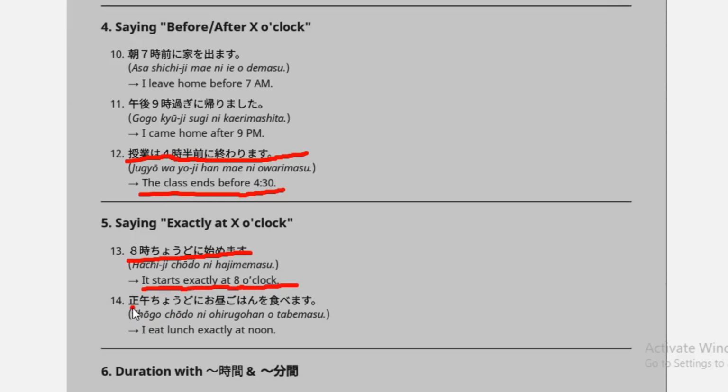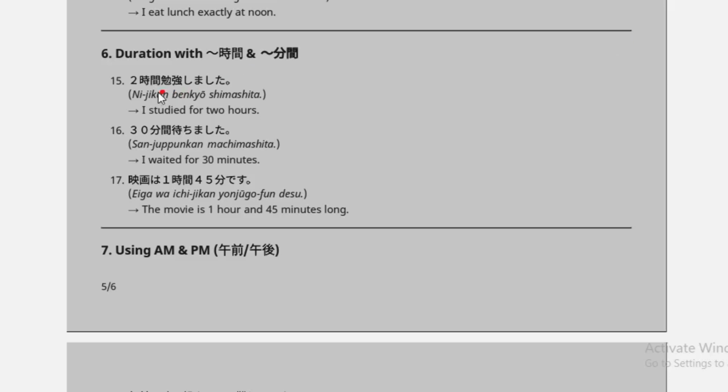And shogo choudo ni ohiru gohan o tabemasu means I eat lunch exactly at noon. 2時間 benkyou shimashita means I studied for 2 hours. 30分 machimashita means I waited for 30 minutes.